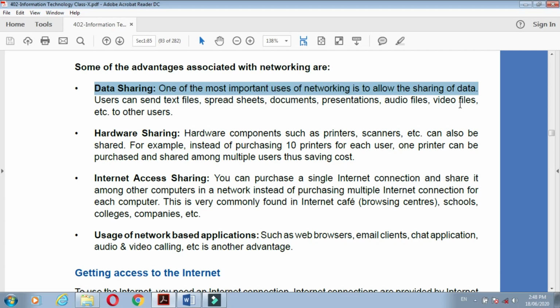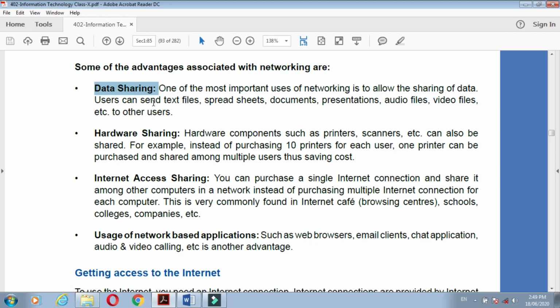When our computers are in a network, say we have 20 computers in our lab, and in computer number one there is important data that we want to share with computer number 10, that time networking is very important, and that is called data sharing.